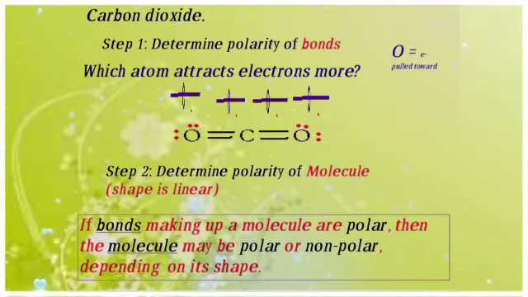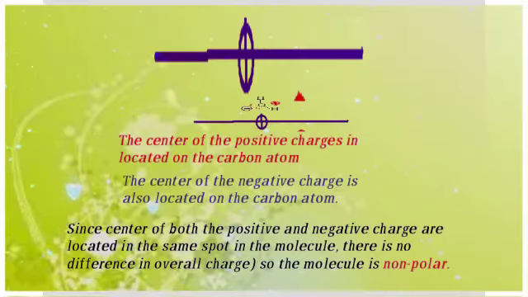Here we will take step 1. Determine polarity of bonds. Which atom attracts electrons more? Step 2. Determine polarity of molecule. Shape is linear. If the bonds making up a molecule are polar, then the molecule may be polar or non-polar depending on its shape. The center of the positive charge is located on the carbon atom.